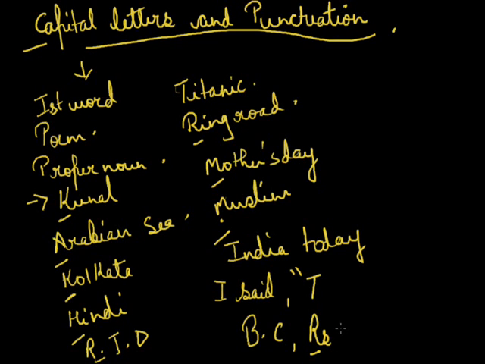It is also used for the titles of stories, paragraphs, essays, except articles, prepositions and conjunctions. The first letter will be capital. And for abbreviations also, like MP, IAS, MBBS, in this case also it will be capital.